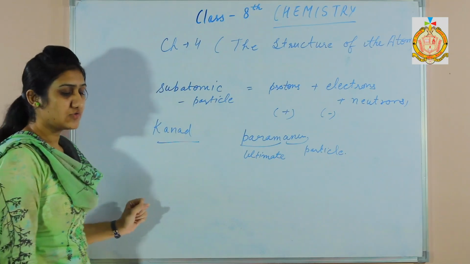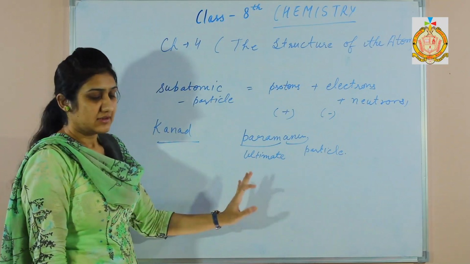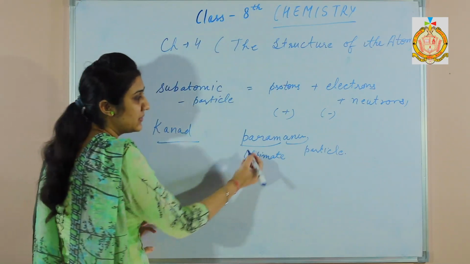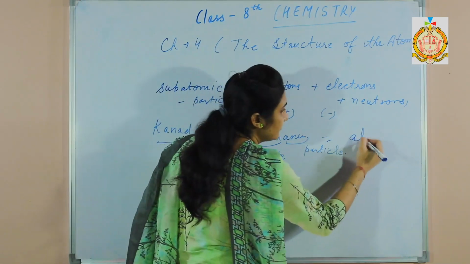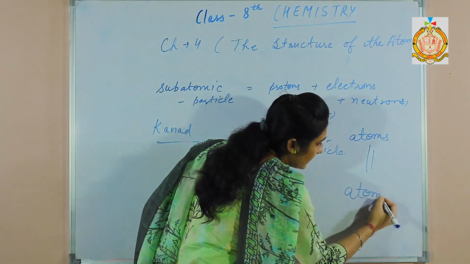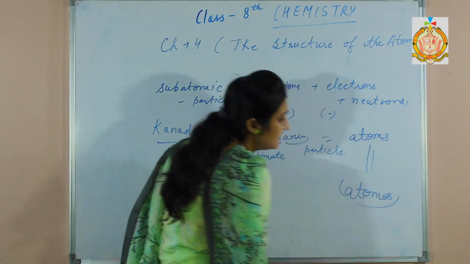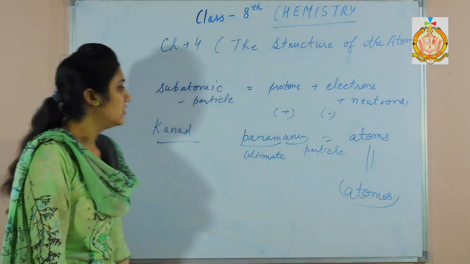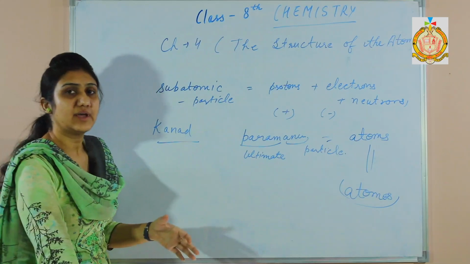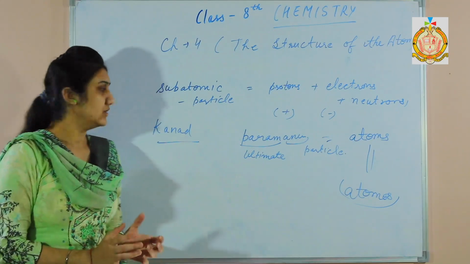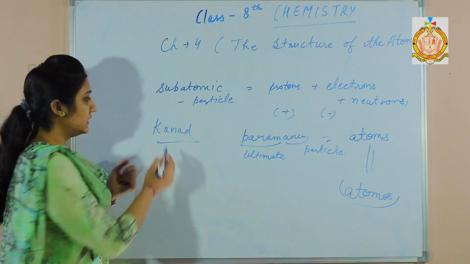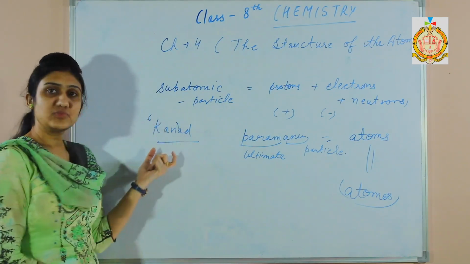Again, the Greek philosophers Democritus and Leucippus said that Parmanu is called atom, from the Greek word atomos, which means indivisible. And Kanad said that Parmanus combine together to form bigger particles, and from the word Kanad, the word kan is derived, which means particle.